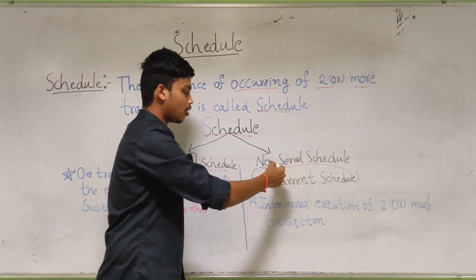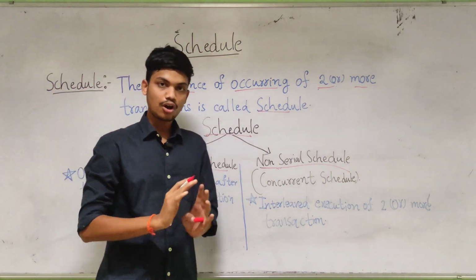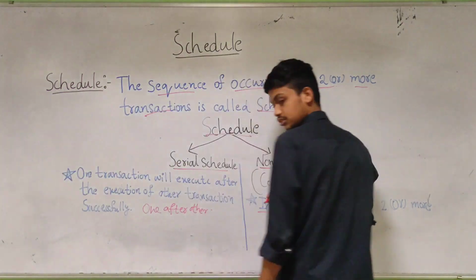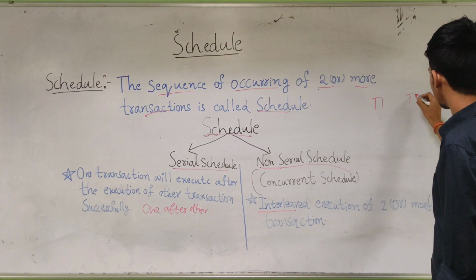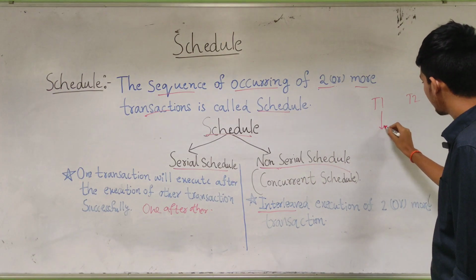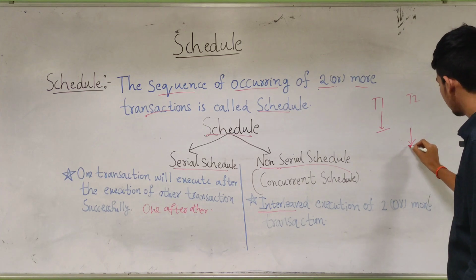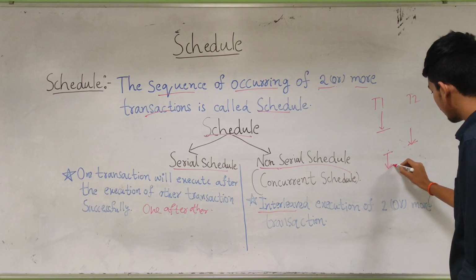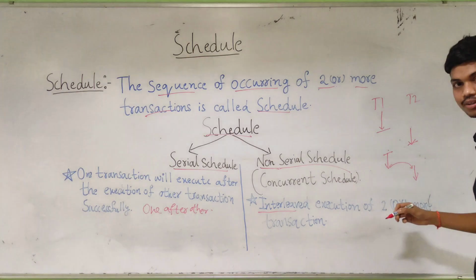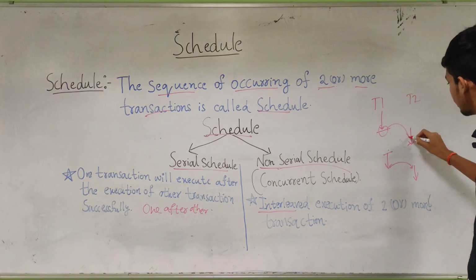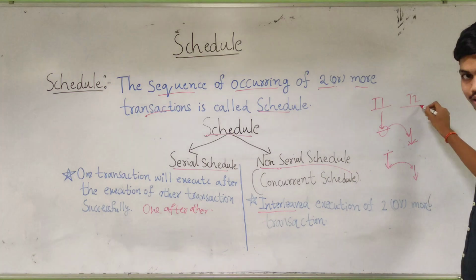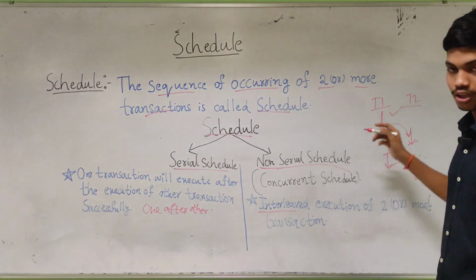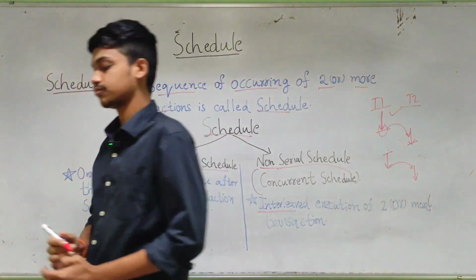While non-serial execution, or concurrent schedule, what does that mean? In concurrent schedules, two or more transactions can happen, but interleaved execution will be there. Let us take transaction 1 and transaction 2. Transaction 1 happens for some time, then transaction 2 will happen, then it shifts back to transaction 1, and then again transaction 2 will happen. Like that the execution goes on. This is called interleaving. One transaction does not occur completely at one time; both transactions occur at interleaved times. So note it down. After that we are going to discuss some important concepts.